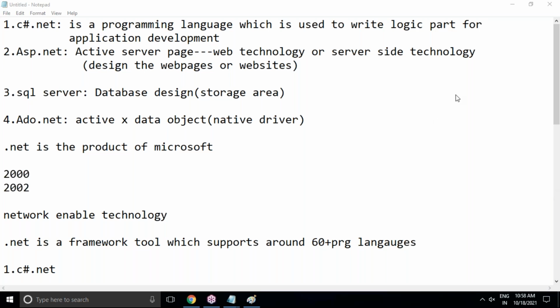PLSQL is related to Oracle. TSQL is related to SQL Server. SQL Server is a Microsoft product. Here, stored procedures, triggers, views, all those things come under TSQL, but in Oracle they come under PLSQL. Procedures and everything in PLSQL.